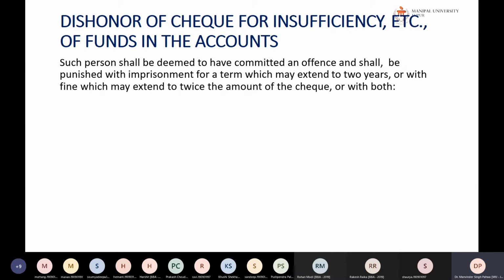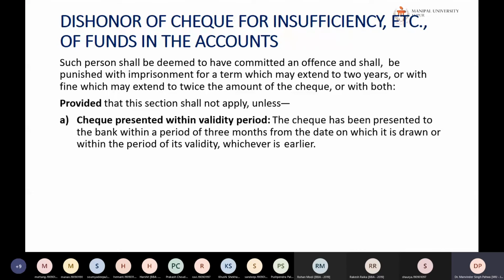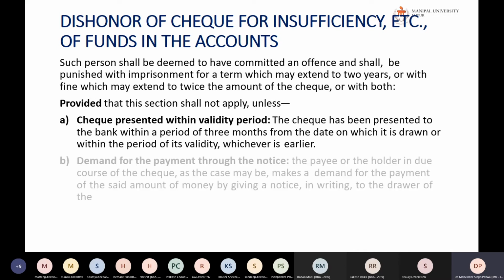He shall be punished with imprisonment for a term which may extend to 2 years, or with a fine which may extend to twice the amount of the check, or with both, provided that this section shall not apply unless the check is presented within the validity period. If the check is presented outside the validity period, for example after 3 months have passed, then it will not be valid. It is given here that if it is more than 3 months from the date on which it is drawn, it will not be a valid one.